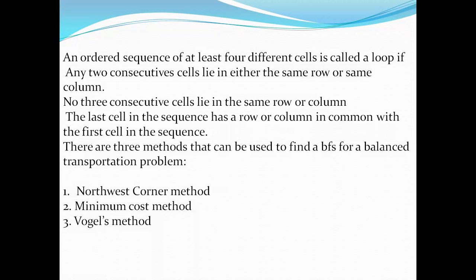The first one is the northwest corner method. We are all aware of the directions: east, west, north, south.